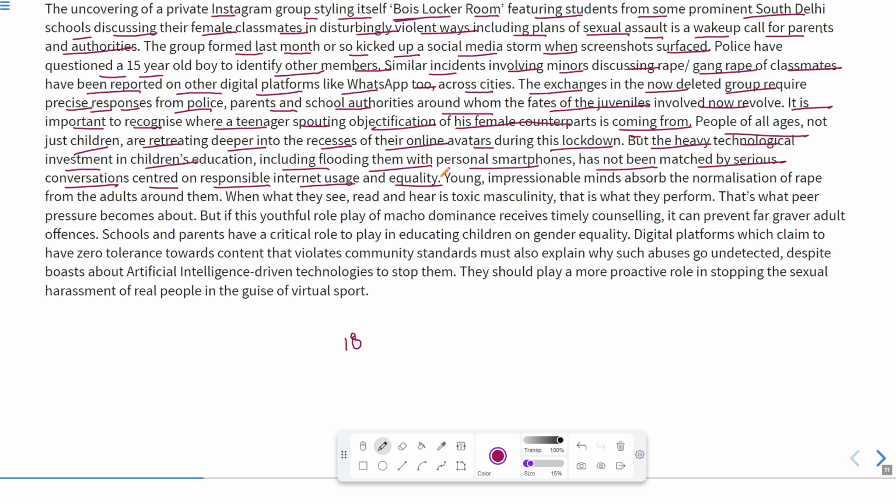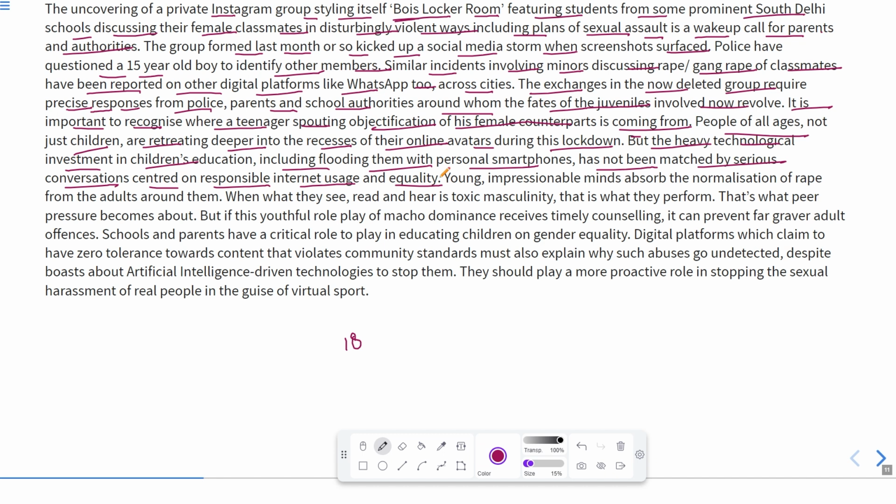Now, one most important thing during lockdown was online education. Children were not going to school, so they were provided with smartphones, and for their classes or anything relating to education, they used that online platform. What elders did, they just flooded them with smartphones and internet access.